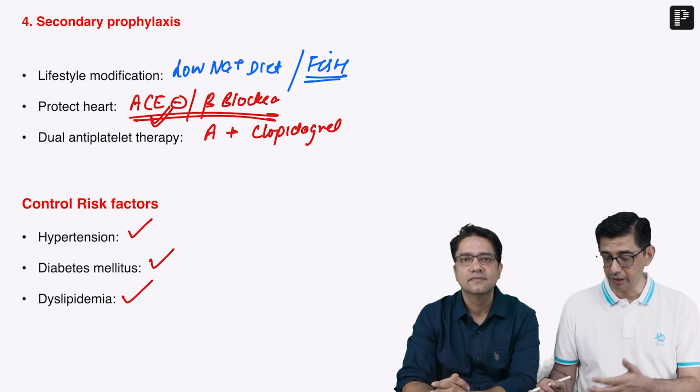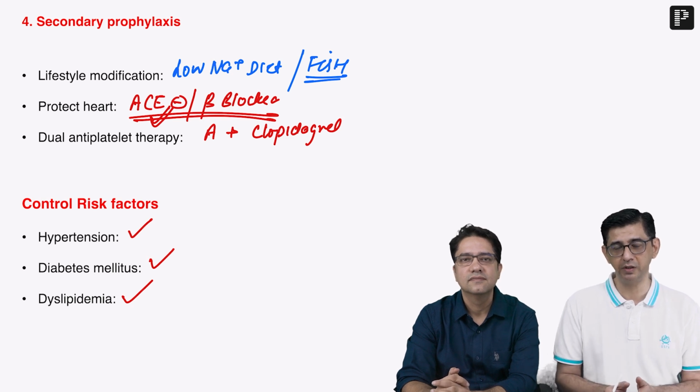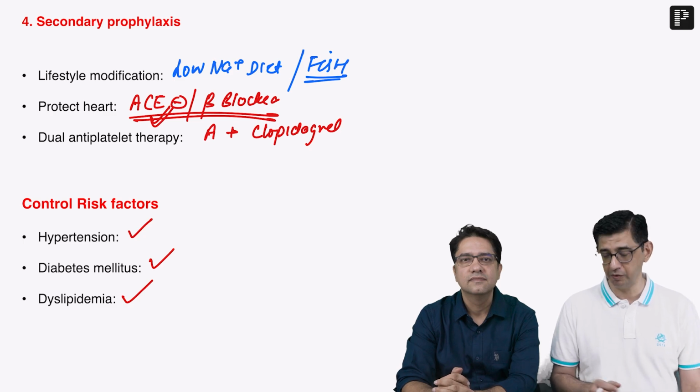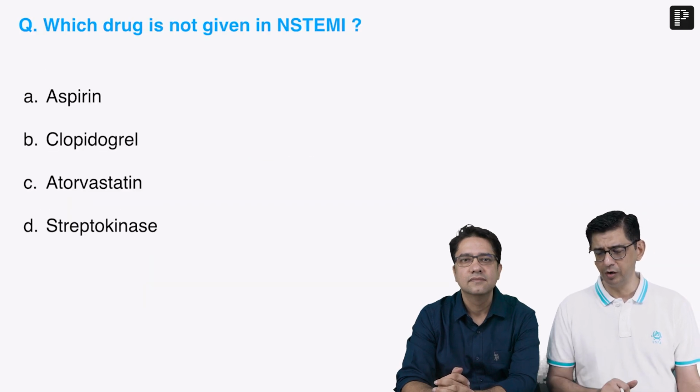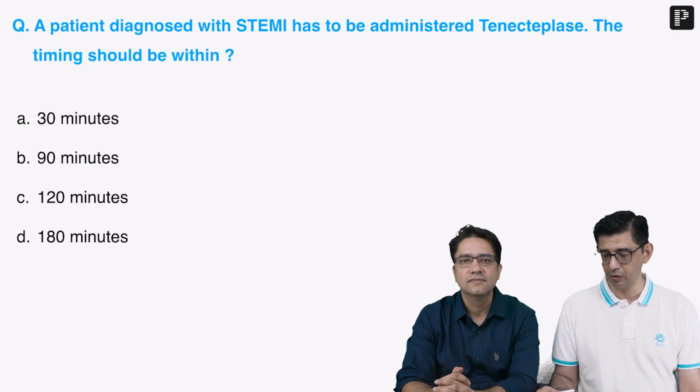And the target LDL values for secondary prevention would be value less than 55. Anybody who's a diabetic, atherosclerotic cardiovascular disease, extremely high risk. So we need to keep the target LDL values as less than 55 with high intensity statins. Now, drug that is not given in non-ST elevation MI has already been emphasized. That would be the reason which we mentioned right in the beginning. Non-STEMI ACS is going to be a platelet-rich clot, so no benefit of thrombolytic drugs.